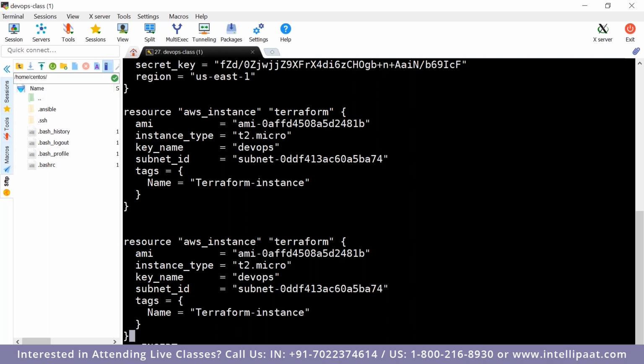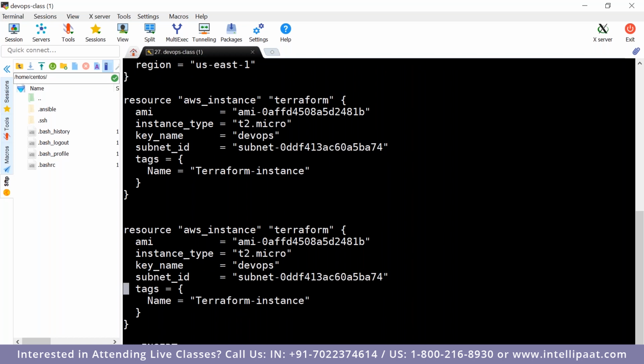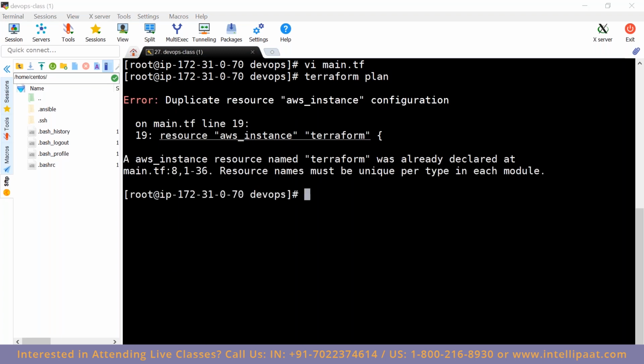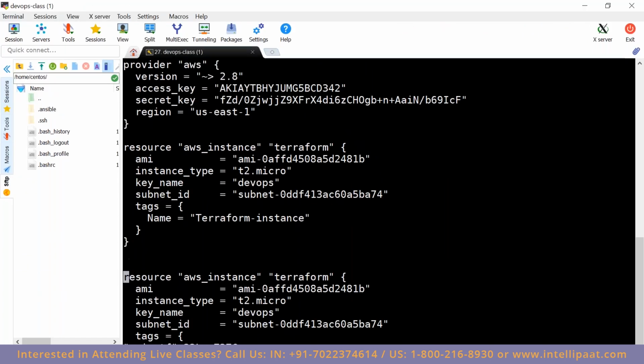This is also the same configuration. I'm naming it Terraform 1. The same configuration as the previous machine, but with a different name. Now, if I run terraform plan, Terraform 1.